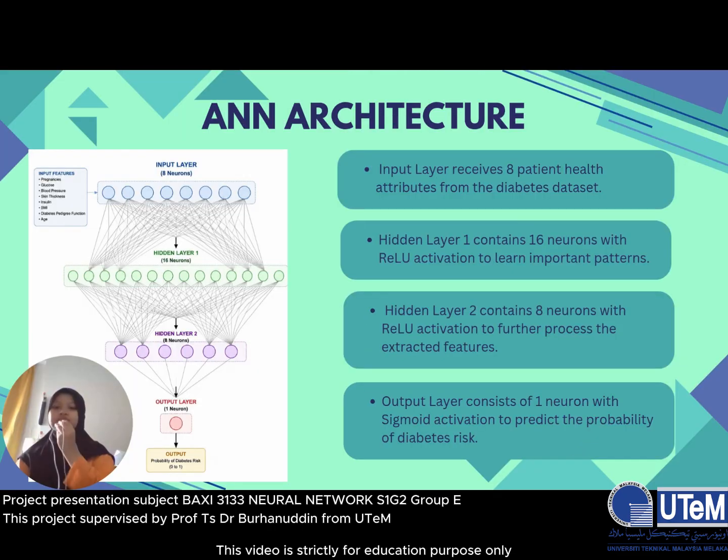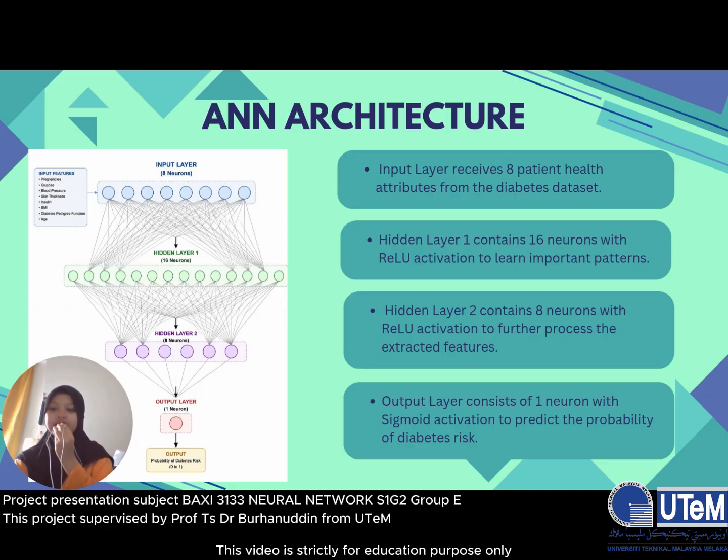Artificial neural network or ANN architecture used in this project. The input layer receives 8 health-related features from the diabetes dataset, including glucose level, blood pressure, BMI, insulin level, age, and other medical attributes.